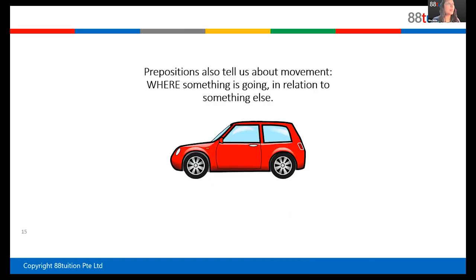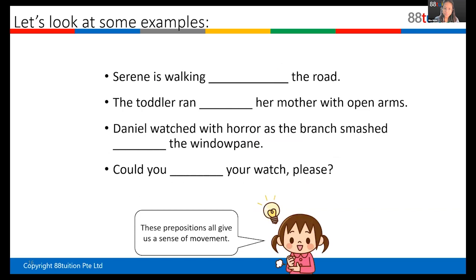Now let's look at examples of where. Okay, we have looked at where. Now we're going to look at movement. Movement meaning from one place to another place, right? Into, along. Okay, those are all movements. So let's look at some questions here.